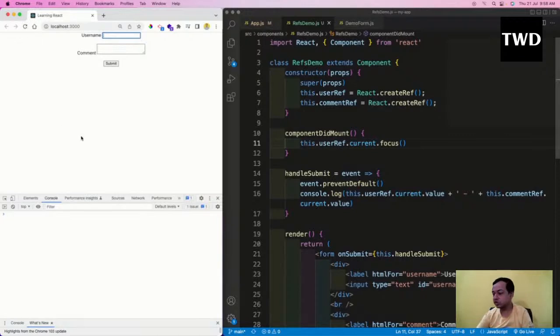So this saves one of the user steps, or else you have to manually go and click there. Then commit, and this is good, it is printing fine. Okay, so that is there, and this is refs done.